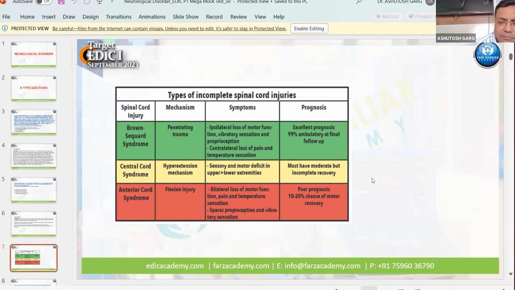So this table is very important. You might get one question asked from these, either Brown-Sequard syndrome, central cord syndrome, or anterior cord syndrome. So these symptoms, prognosis, what is the mechanism of injury? This table is very, very important from examination point of view. You have to mug it up.